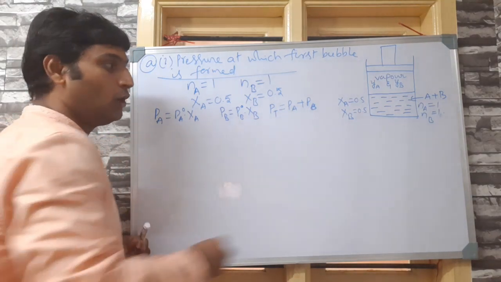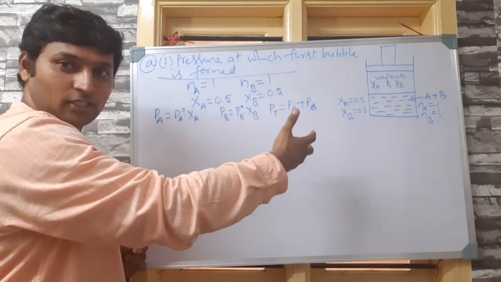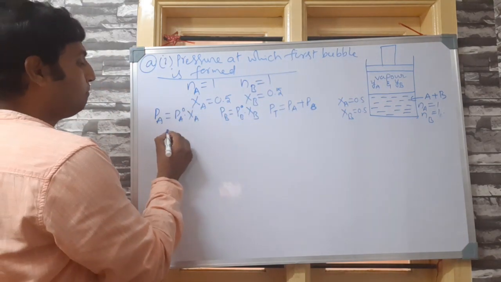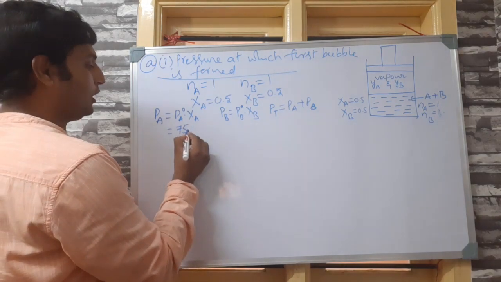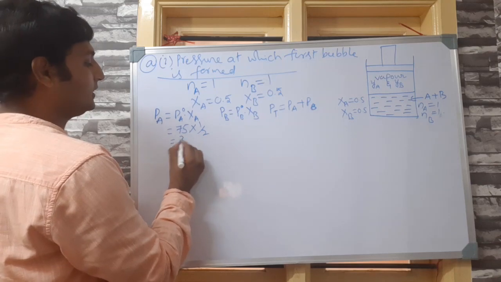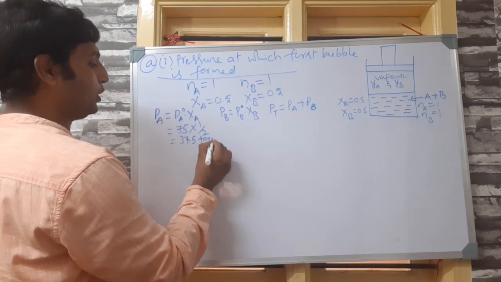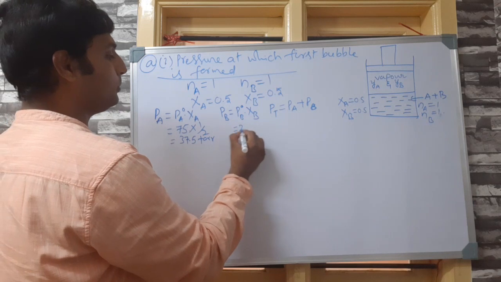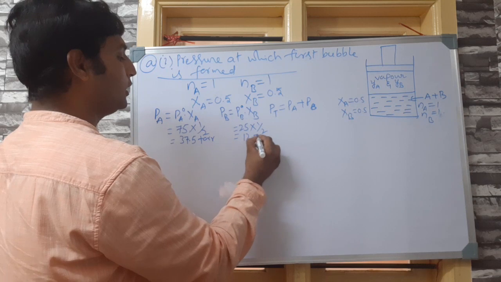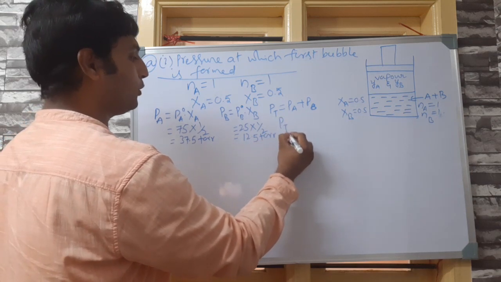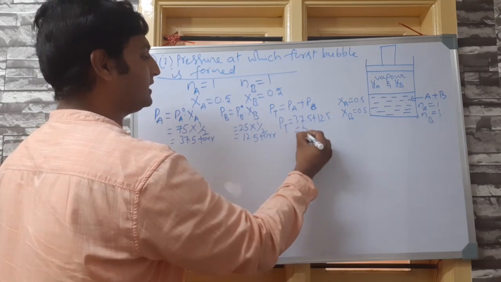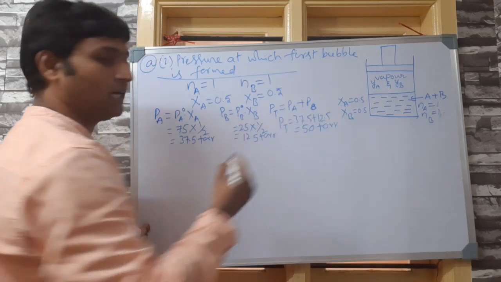Now please understand, whatever the vapor pressures are being generated, that is equal to the pressure exerted here. So PA naught is given 75 torr into XA is half, which comes out to be 37.5 torr. PB naught is given to be 25 torr into mole fraction is half, which comes out to be 12.5 torr. Therefore, PT comes out to be 37.5 plus 12.5, that is equal to exactly 50 torr.